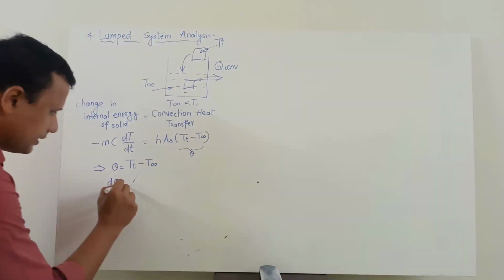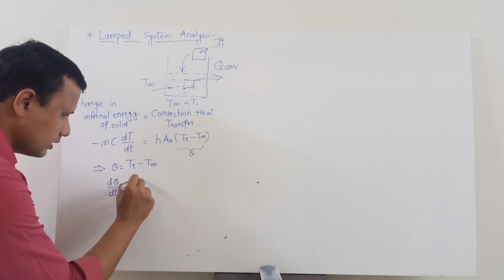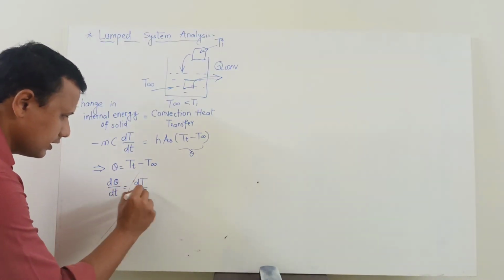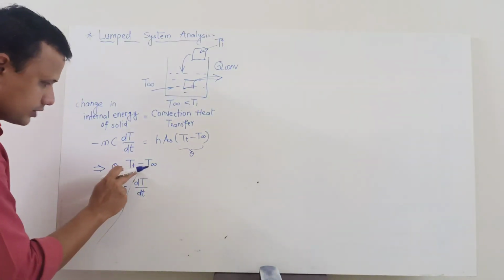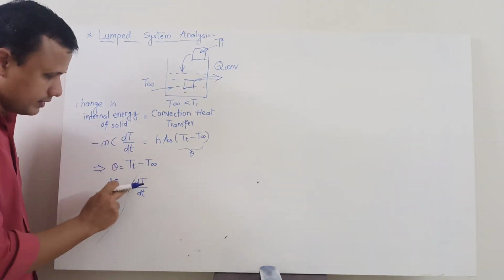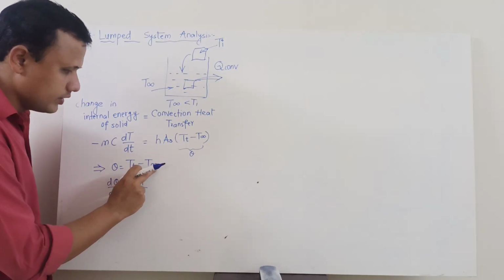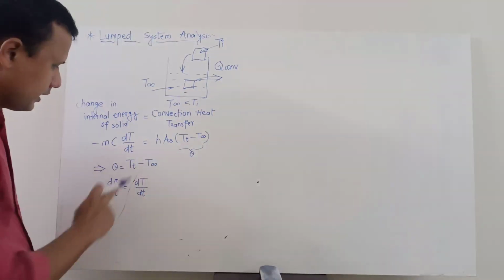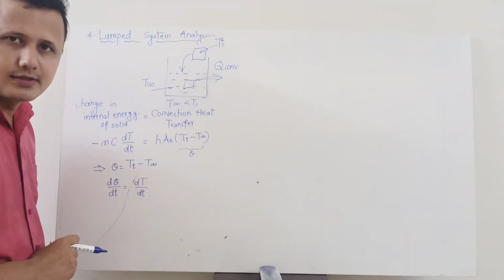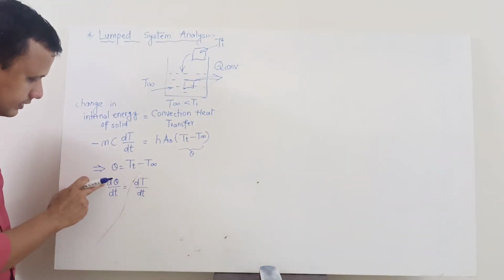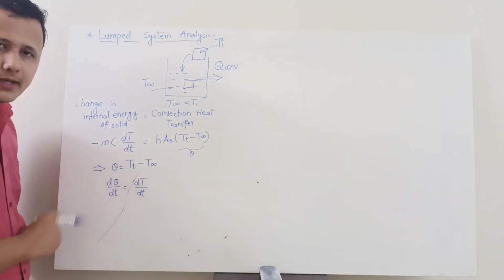So d theta by dt will be equal to dT by dt. Remember, the temperature can change with time, and that's why its differentiation can be done. But T infinity is not going to change with time, and that's why its differentiation will be 0. So we have shown that d theta by dt is equal to dT by dt.